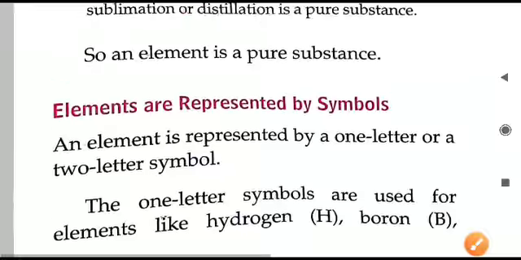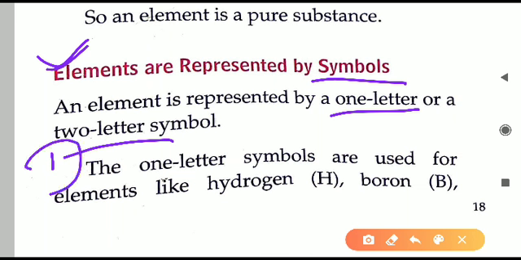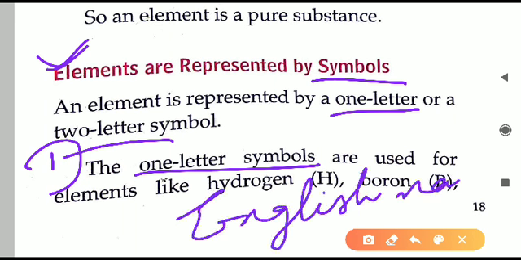How to write the elements? Different elements are represented by symbols. You have to take a note. We can ask this as a one word answer: elements are represented by dash. The answer will be symbols. These symbols can be written in different manners. There are generally 3 different rules for writing the symbols. These symbols can be 1 letter or 2 letters. For the 1 letter symbol, the first rule is that we take the English name of that particular element, the name used in the English language, and its first letter is taken as the symbol.